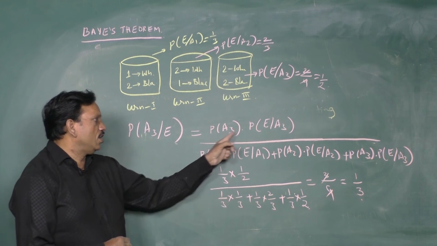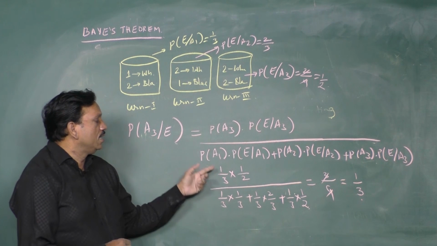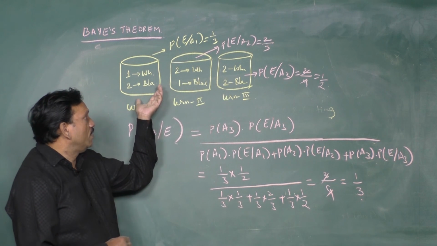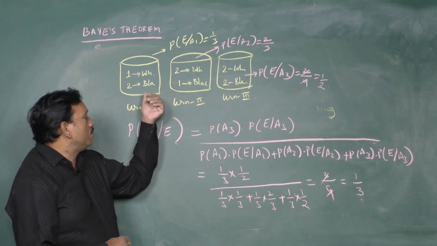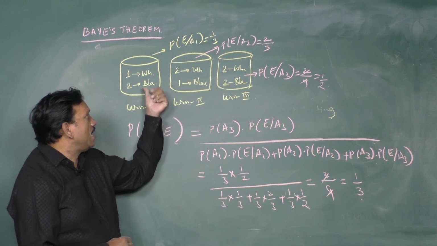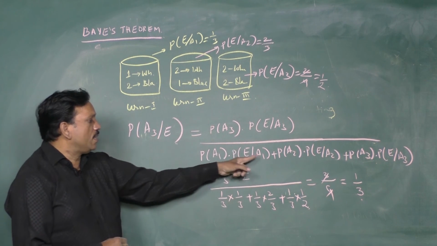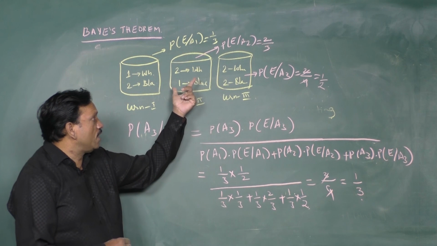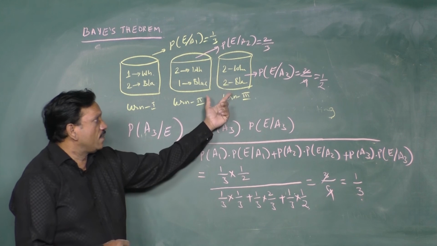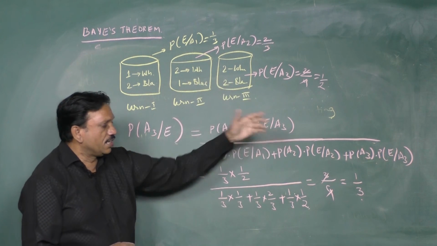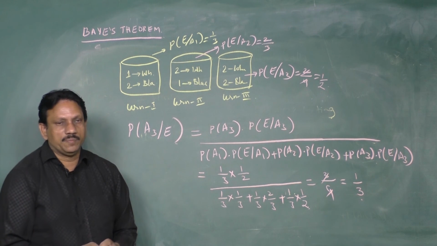Probability of getting urn 3, and in that urn 3 you want a white ball. The white ball may come from urn 1 or urn 2 or urn 3. Urn 1: the probability of the urn and getting a white ball. Or means addition. Probability of urn 2 and getting a white ball. Probability of getting urn 3 and getting a white ball. Put all the values. We got finally the answer is 1 by 3.